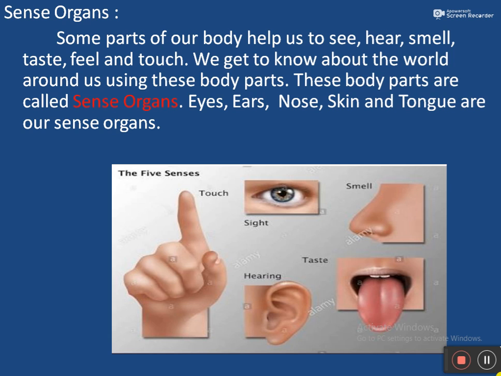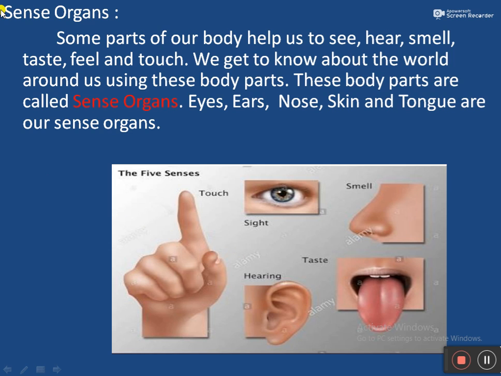Students, do we have sense organs? Yes, we all have sense organs. Can we live without sense organs? Yes, we can live without sense organs, but we cannot do anything. What are sense organs? The parts of our body that help us to see, hear, smell, taste, and feel the world around us are called sense organs. I have given you a picture. We have 5 sense organs. What are the 5 sense organs? Eyes, ears, nose, tongue, and skin.